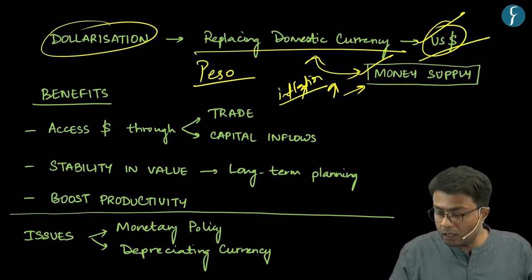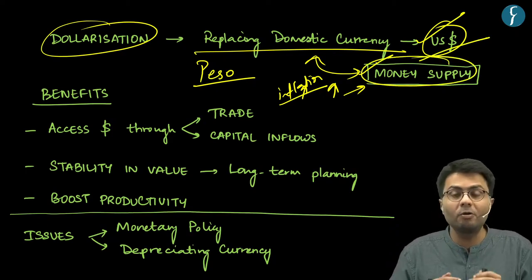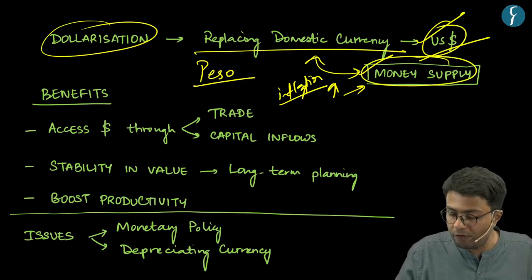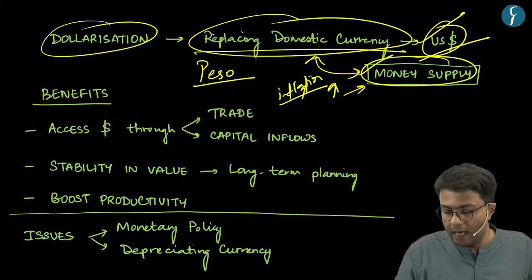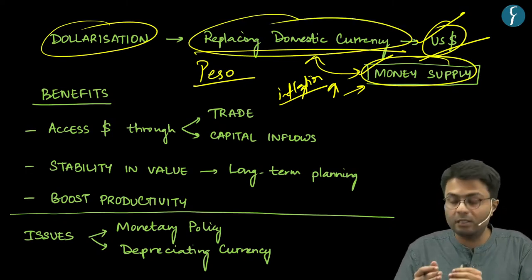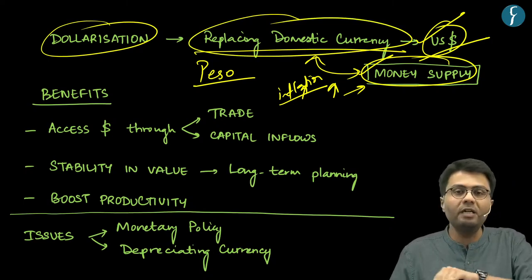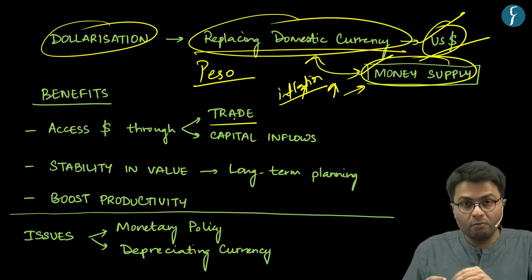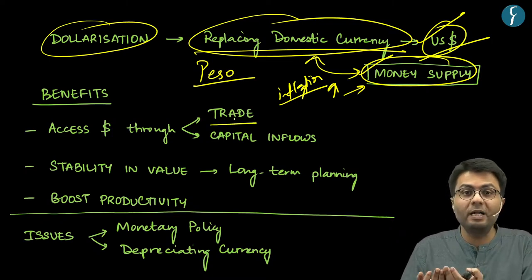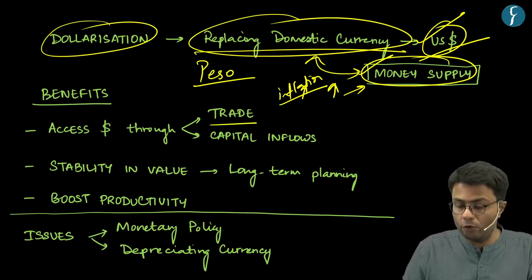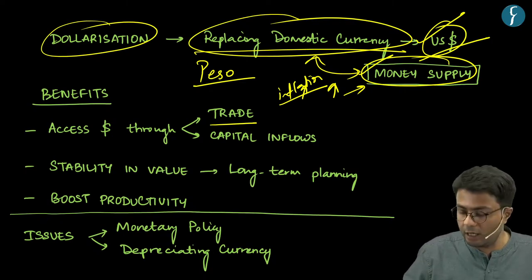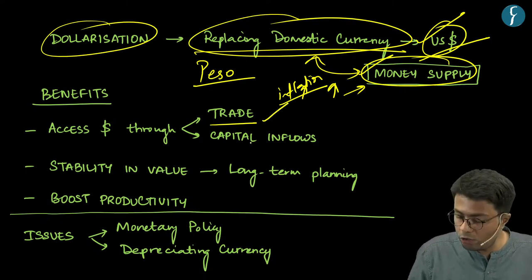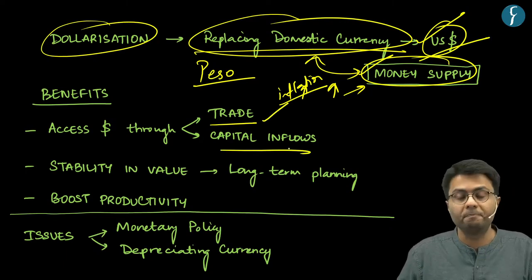Because then the control of money supply in the economy will be out of the hands of the Argentinian government. Hence, the flow of US dollars in the economy will depend on two factors. First, the Argentinian economy will enable flows of dollars into its domestic economy through trade or through inflow of capital.